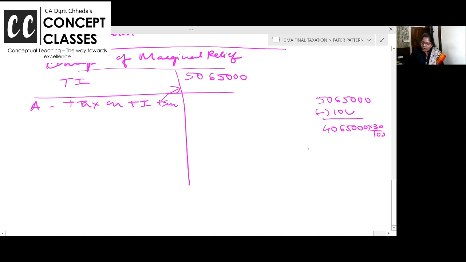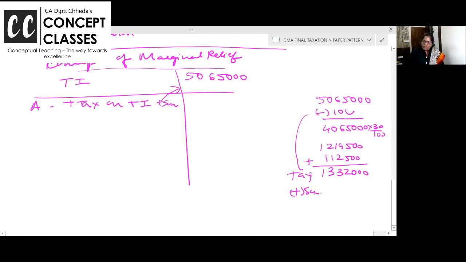30% on this is coming to 12,19,500 plus up to 10 lakhs the tax is 1,12,500. 0 to 2.5 lakh nil, 2.5 to 5 lakh, 5 lakh to 10 lakh, like this. So what is the total tax now? 13,32,000 is the tax plus surcharge.